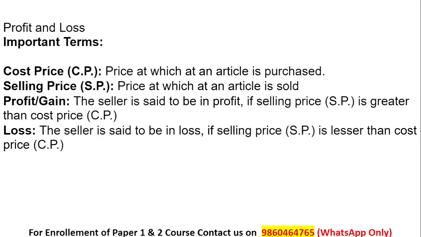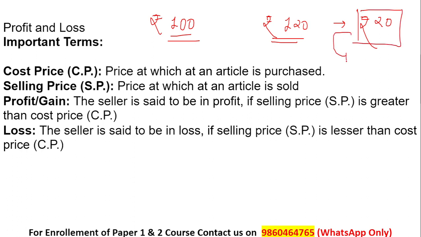I actually bought the t-shirt at rupees 100 and now I'm selling it at rupees 120. So I can clearly see that I removed 100 rupees out of my pocket, but I inserted 120 rupees in my pocket. It means clearly 100 rupees got balanced, but extra 20 rupees had been credited into my pocket, and this extra 20 rupees is nothing but the profit that you have made.